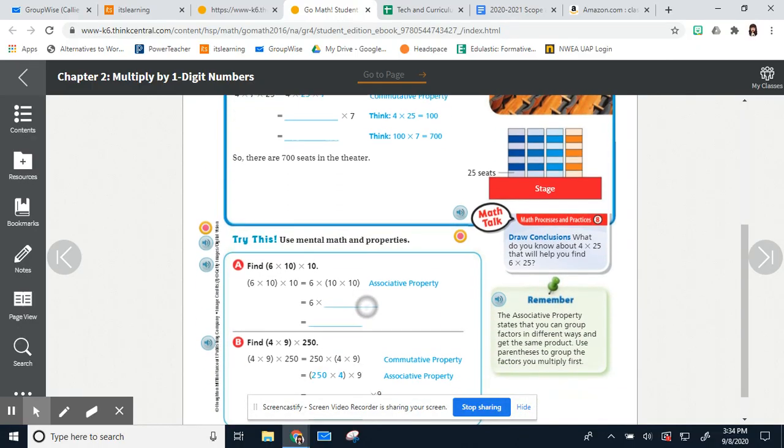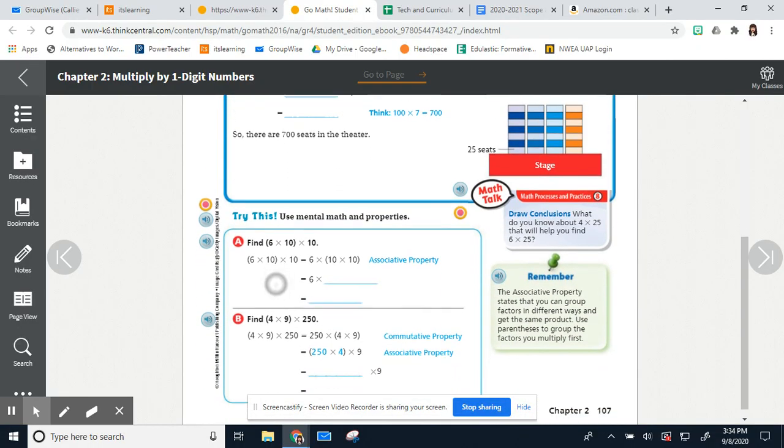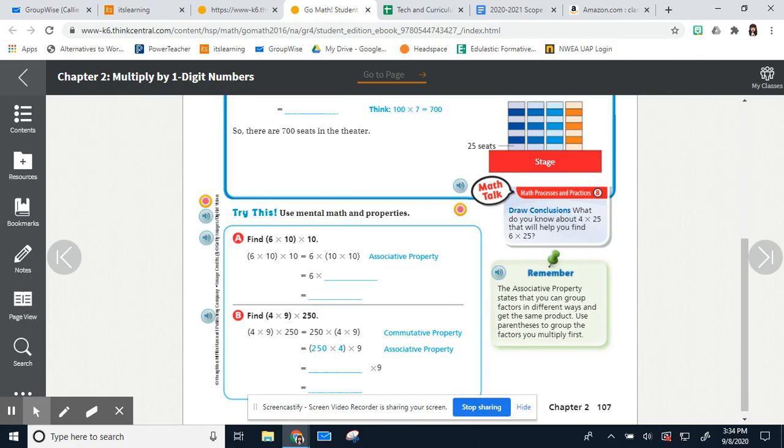Real quick, just to show you, try this. If we use the associative property, remember that's the property I said has the parentheses in it. If we look at this problem here, we have 6 times 10 times 10, which again, at first glance, is kind of scary, right?